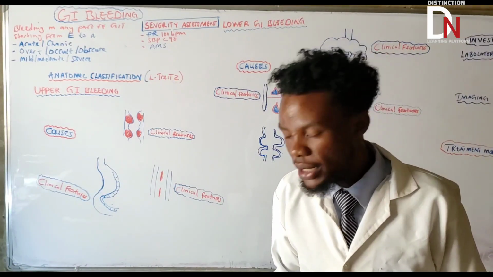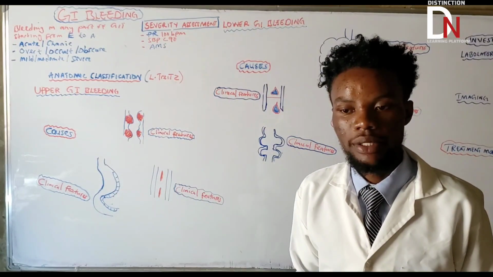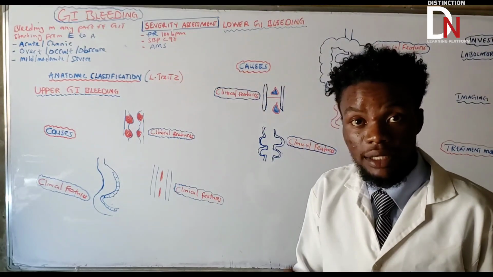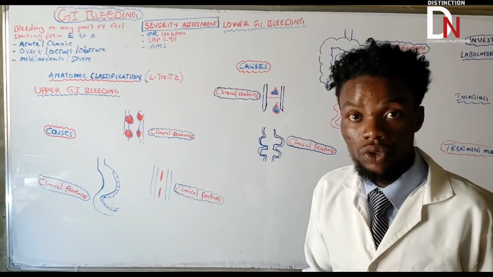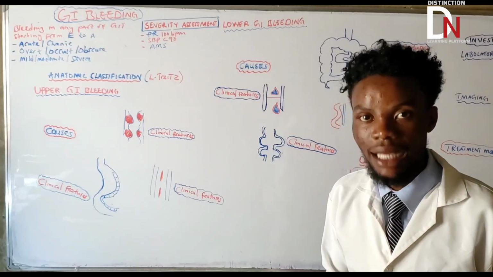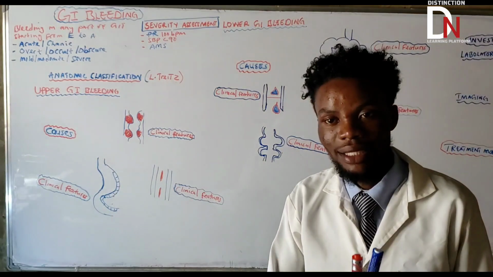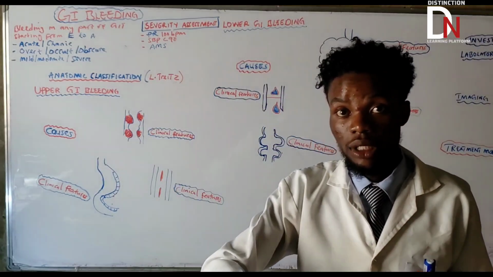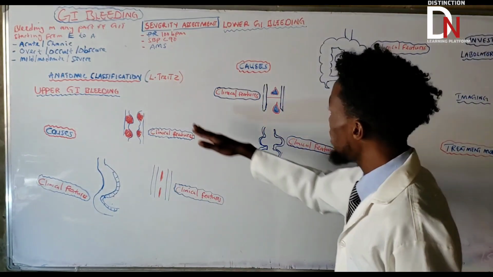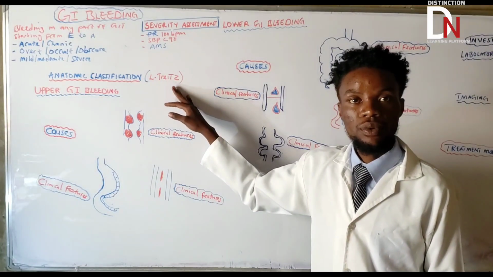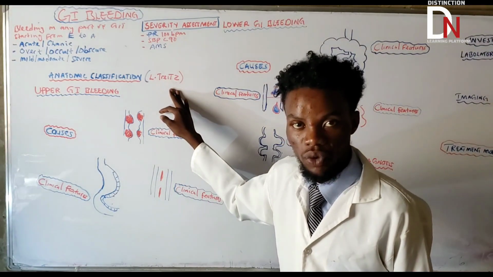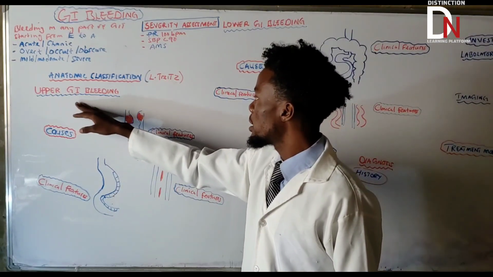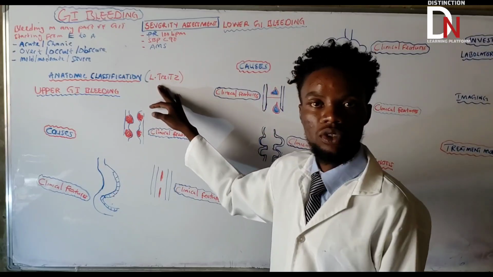What's the origin of the ligament of Treitz? It comes from the right crest of the diaphragm and inserts on the duodenojejunal junction, where the duodenum is going to end and where the jejunum is going to start. That's where it attaches itself. Now, why am I stressing the ligament of Treitz? Because it is the one that separates the upper GI bleed and the lower GI bleed. Upper GI bleed is above, or proximal to, the ligament of Treitz.